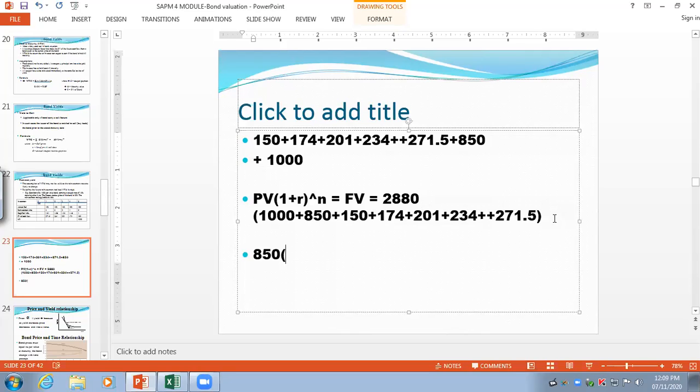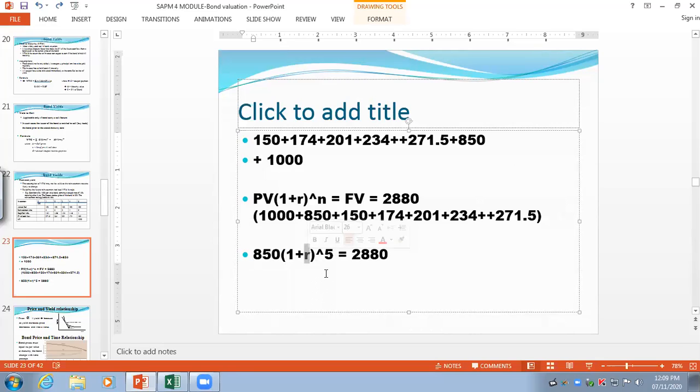Clear? Now, I'm trying to tell you how to calculate a realized yield. I don't know what my yield is, so I will keep it as 1 plus R as it is. And how much time did I have from the start itself? I had 5 years. It is equal to 2880. Clear? Can you solve this equation? If you solve this equation, you will be able to get the value of R. That is your realized yield.